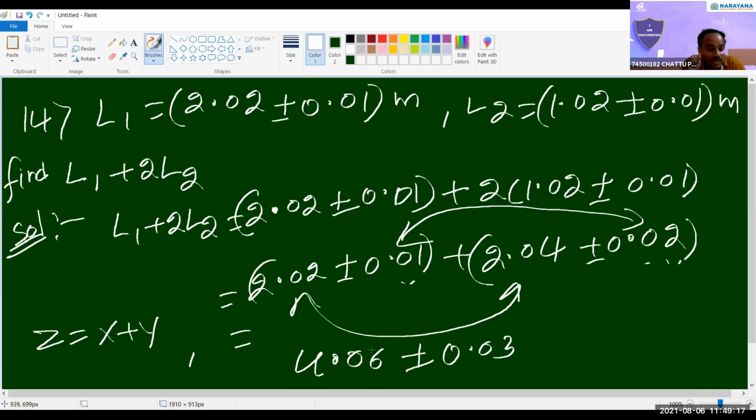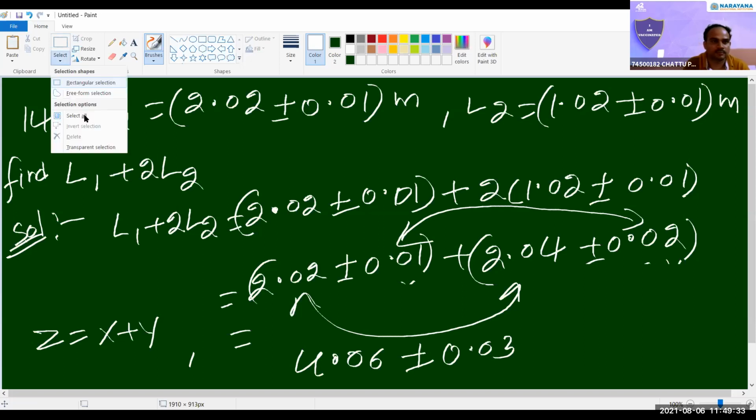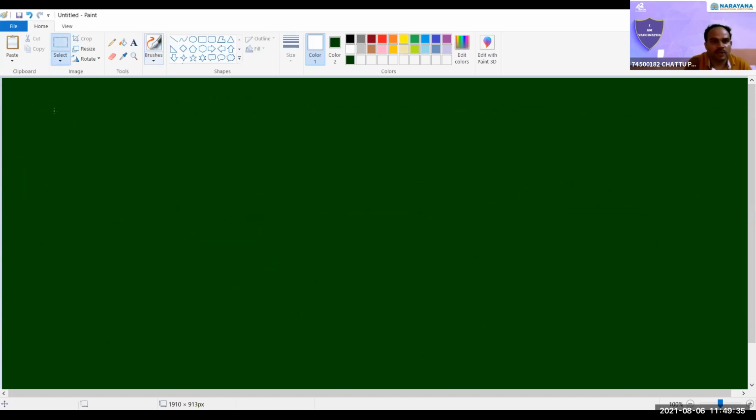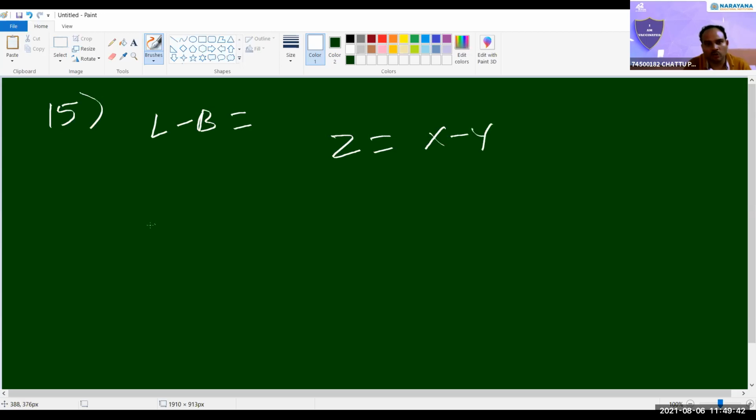In case of subtraction, see the next problem, the 15th problem. Can you say the answer directly? They're asking L minus B. Yesterday I gave one formula, Z equal to X minus Y. Finally, it is 10 plus or minus 0.03, the fourth option.